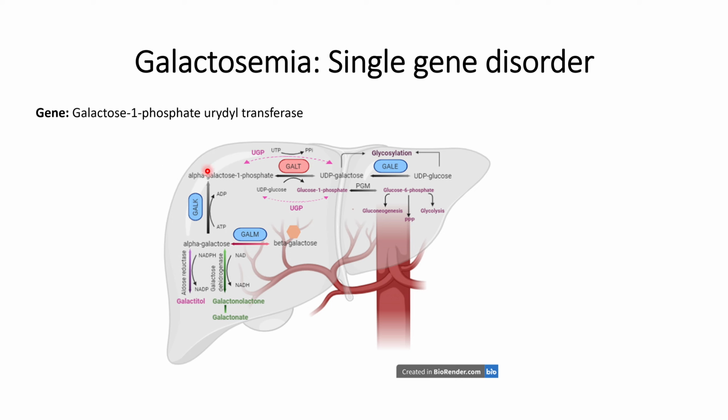However, the in vitro results of this absence of galactose 1 phosphate uridyl transferase support the hypothesis that this excess of alpha galactose 1 phosphate will inhibit the galactose 6 phosphate and finally cause an energy deficient or energy insufficient condition within the cells, as galactose 6 phosphate will not be able to properly convert glucose into energy or ATP because of the inhibition of galactose 6 phosphate in the presence of excess galactose 1 phosphate.